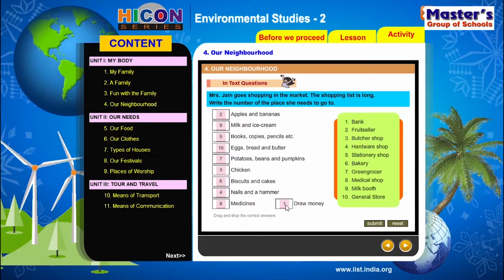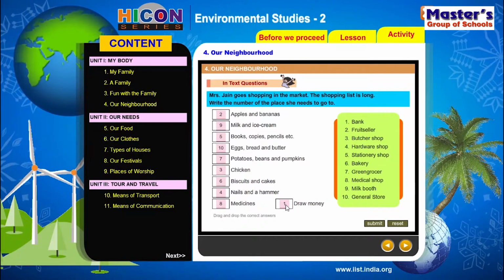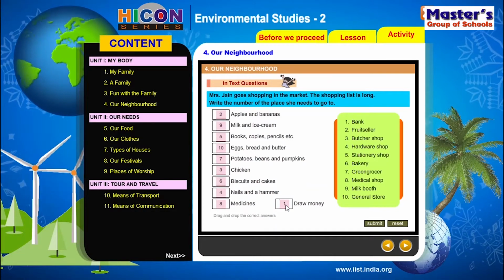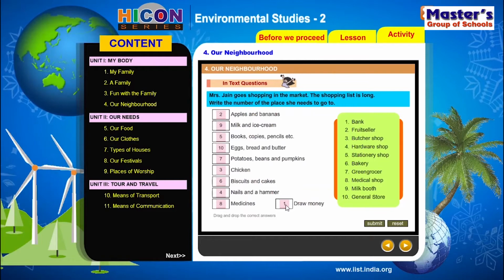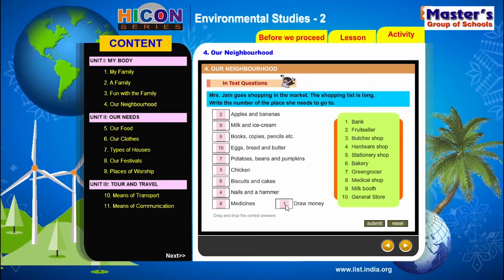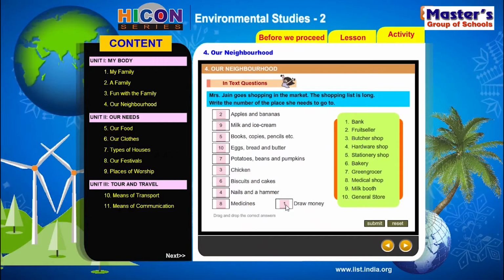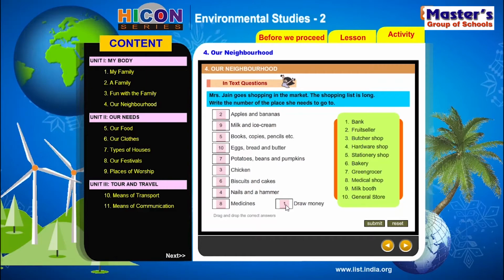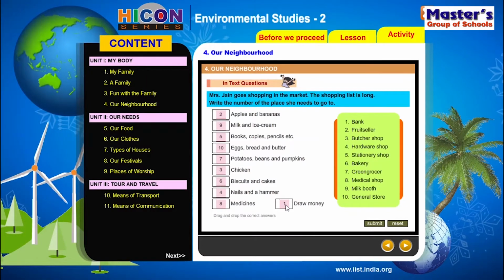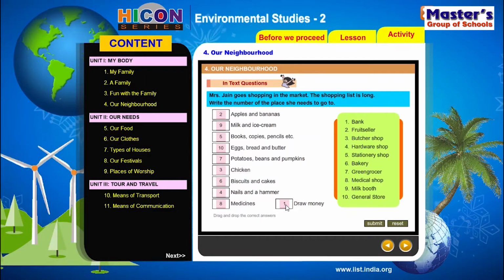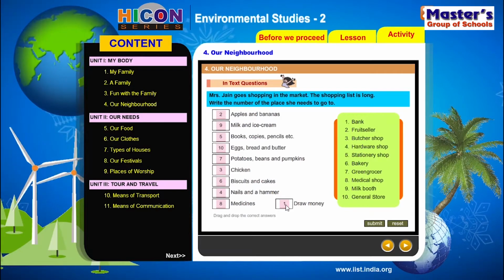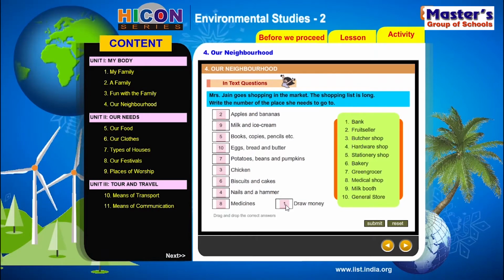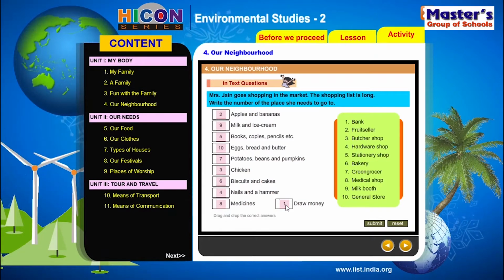Okay. So Mrs. Jane can go to the market and buy some apples and bananas from the fruit seller, milk and ice cream from a milk booth, books, copies and pencils from a stationery shop, eggs, bread and butter from a general store, potatoes, beans and pumpkins from a greengrocer, chicken from the butcher shop, biscuits and cakes from a bakery, nails and hammer from a hardware shop, medicines from a medical shop, and she can draw money from a bank.